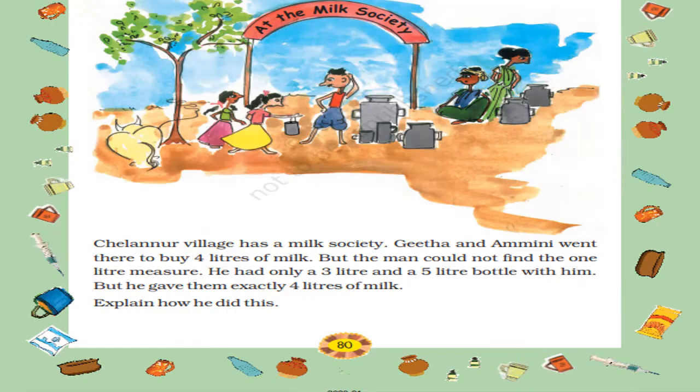Now let's move on to the next question. Chalannur village has a milk society. Geeta and Amini went there to buy 4 liters of milk, but the man could not find the 1 liter measure. He had only a 3 liter and a 5 liter bottle with him, but he gave them exactly 4 liters of milk. Explain how he did this.